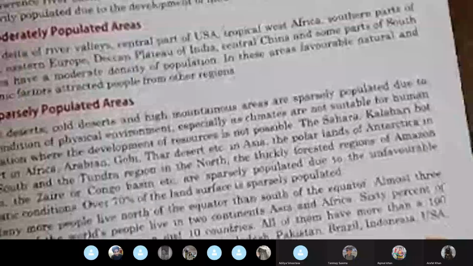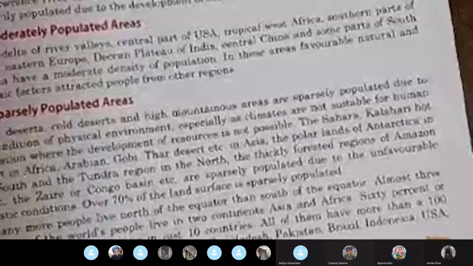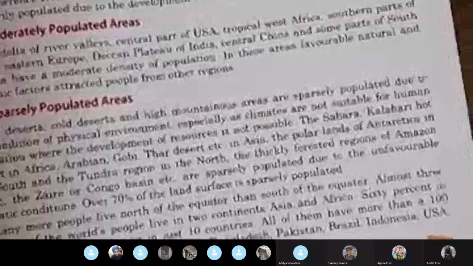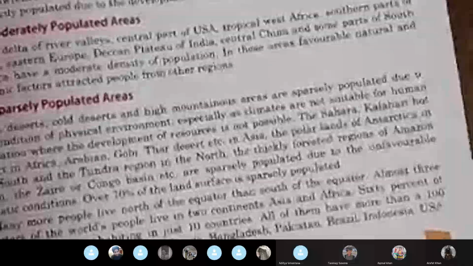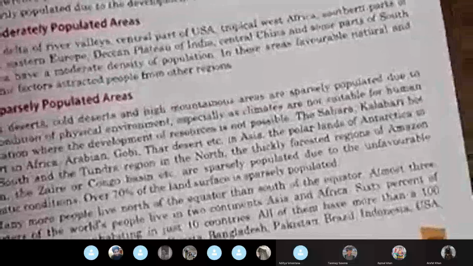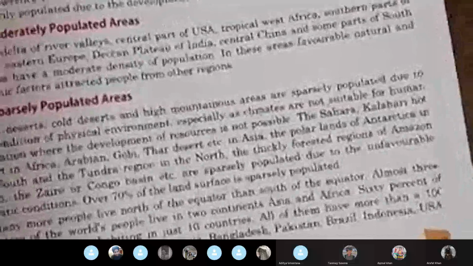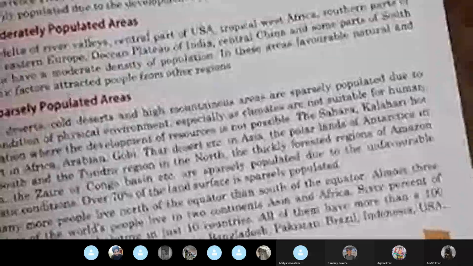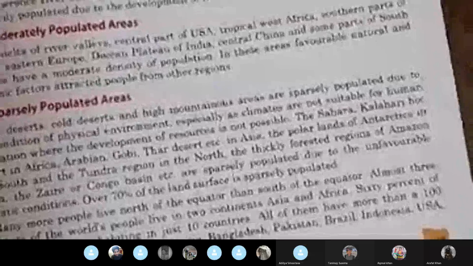Almost three-fourths of the world's people live in two continents, that is Asia and Africa. Then 60% of the world's people are inhabiting in just 10 countries. All of them have more than 100 million people.